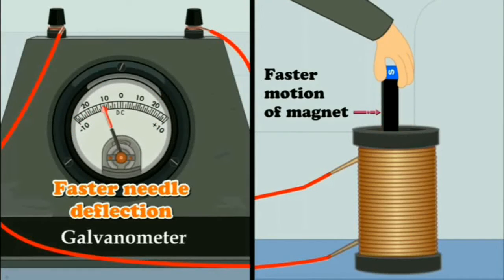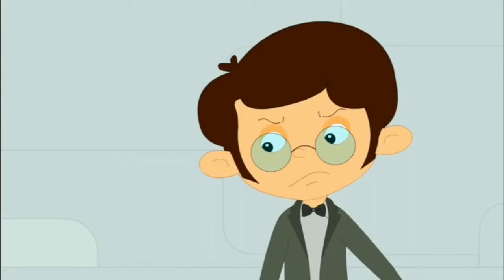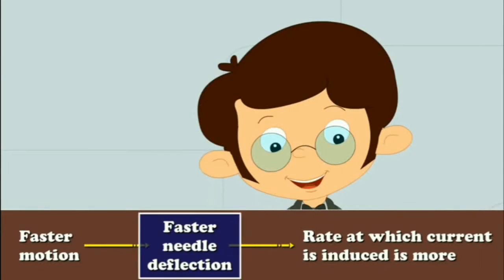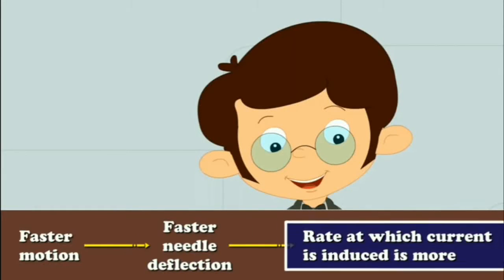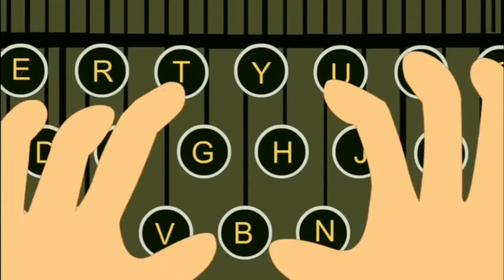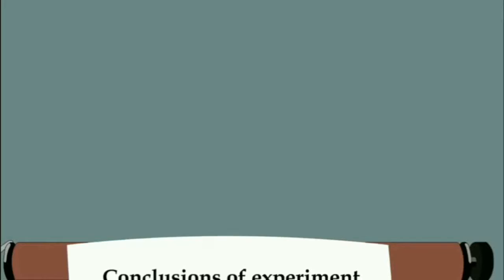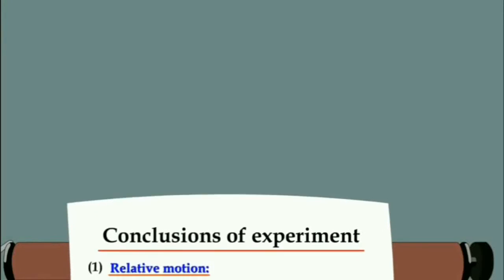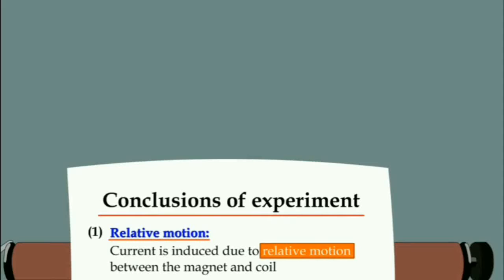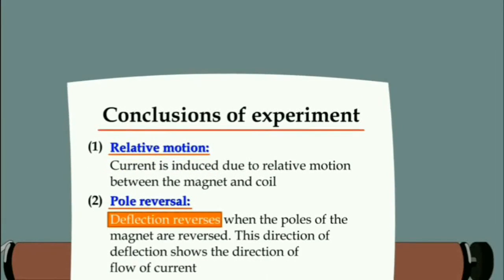Now Faraday tried to move the magnet faster relative to the fixed coil. He observed that the faster the motion, the more is the deflection in the needle of the galvanometer, that is, the more is the rate at which the induced current is produced. So, on the basis of his experiments, he concluded the following points. Current is induced due to the relative motion between the magnet and the coil.